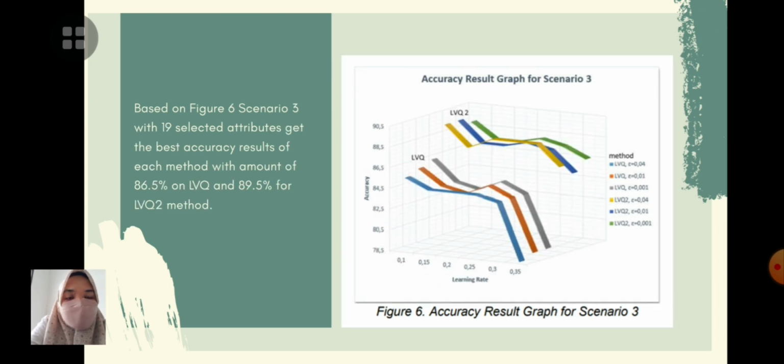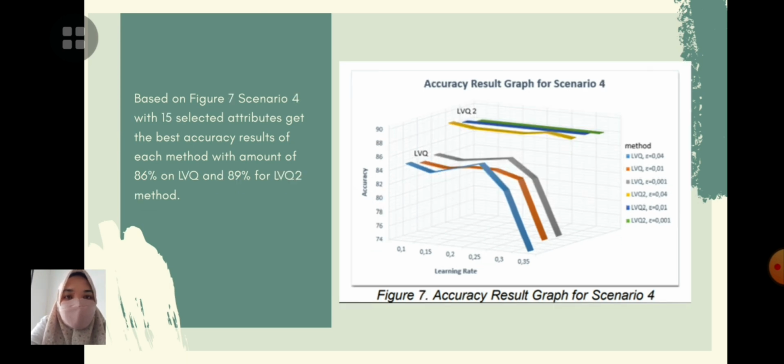Based on figure 6, scenario 3 with 19 selected attributes got the best accuracy result of each method with amounts of 86.5% on LVQ and 89.5% for LVQ2 method. And then figure 7, scenario 4 with 15 selected attributes got the best accuracy result of each method with amounts of 86% on LVQ and 89% for LVQ2 method.